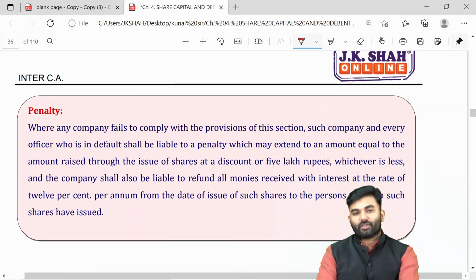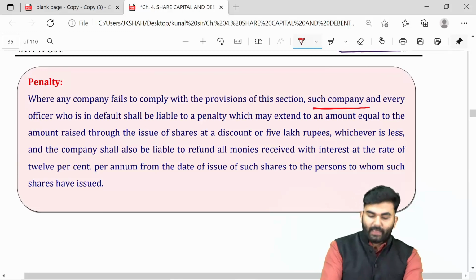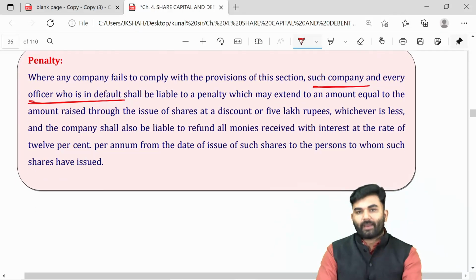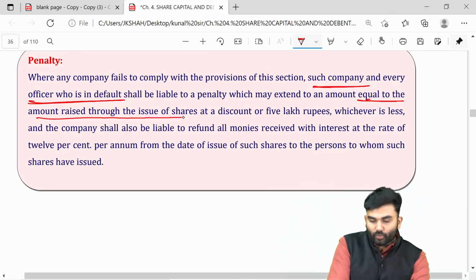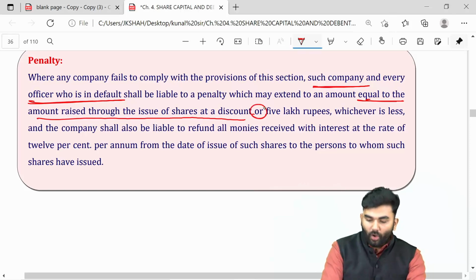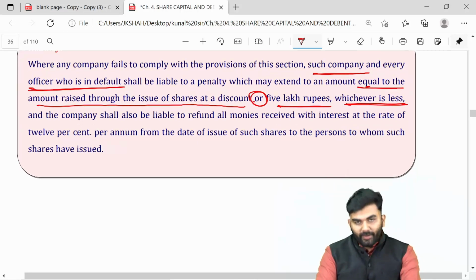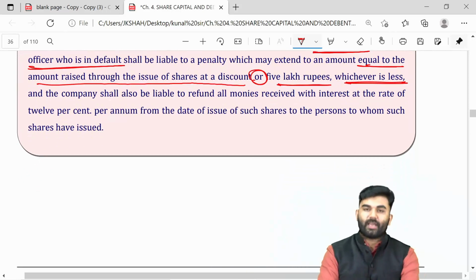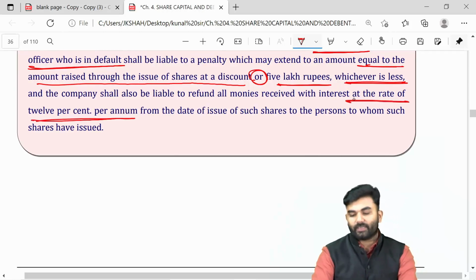However, if the provisions of section 53 have been contravened, then the company as well as every officer who is in default will be asked to pay a penalty which can be equal to the amount raised through issue of shares at discount, or 5 lakh rupees, whichever is less. In fact, the company will be asked to repay the entire amount to its shareholders with interest at the rate of 12% per annum.